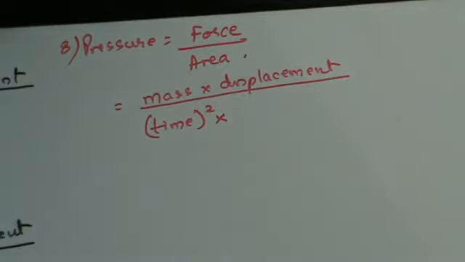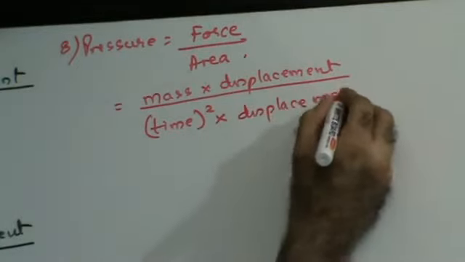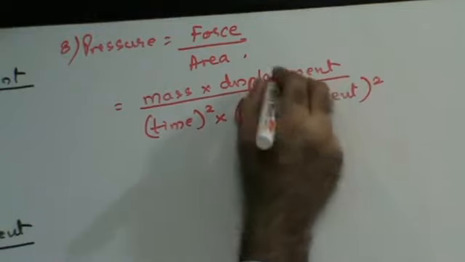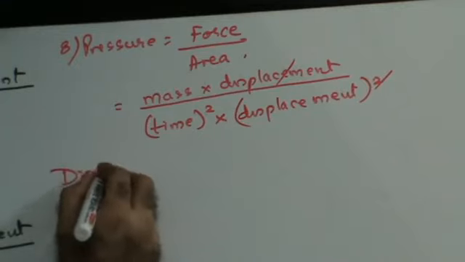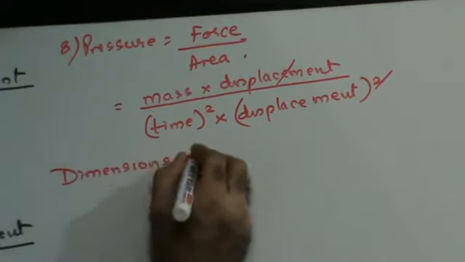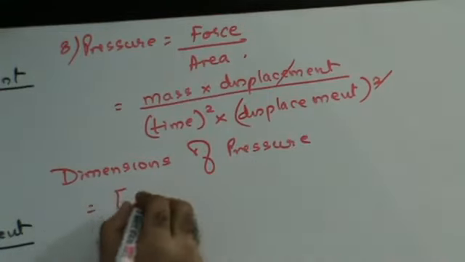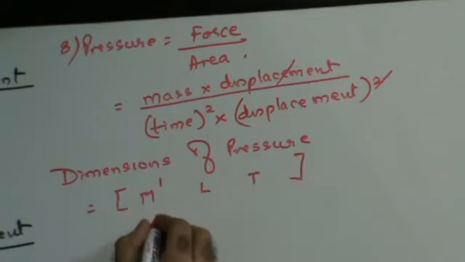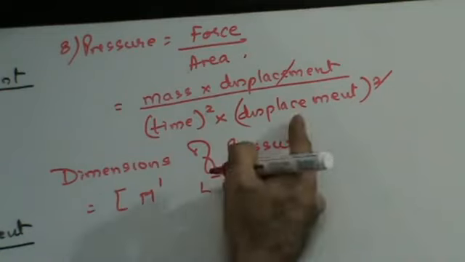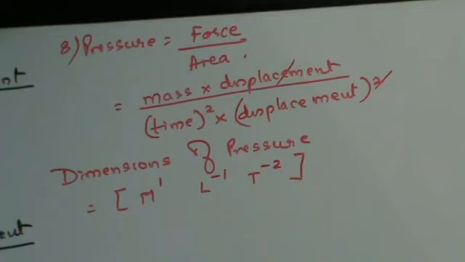Area is nothing but length square, so therefore I can say area is nothing but displacement square. Displacement and square gets cancelled, therefore the dimensions of pressure are MLT, M1, L-1 because displacement is in the denominator, and T-2. Right? Do we get this thing here?